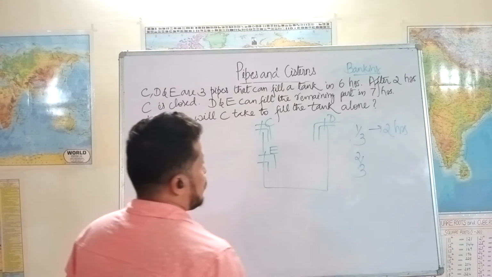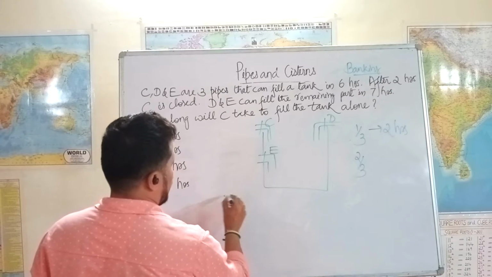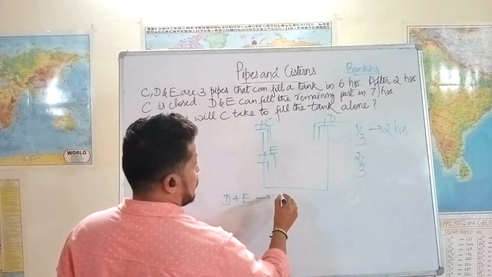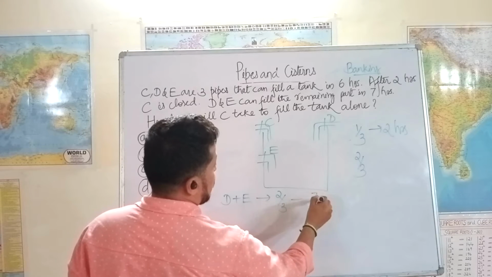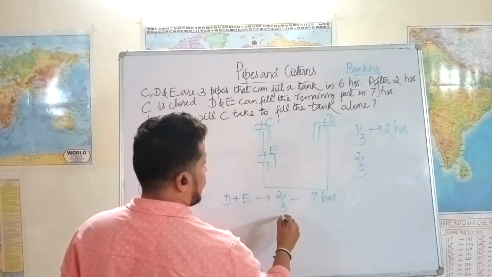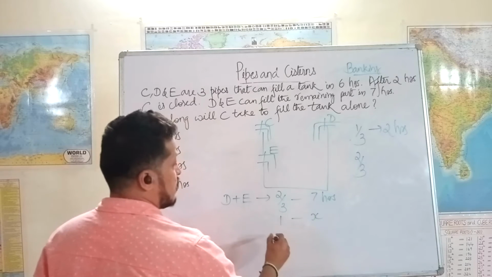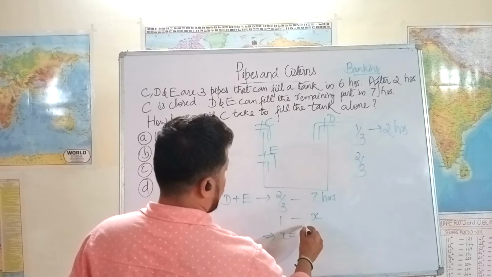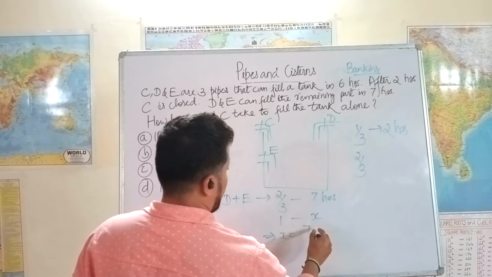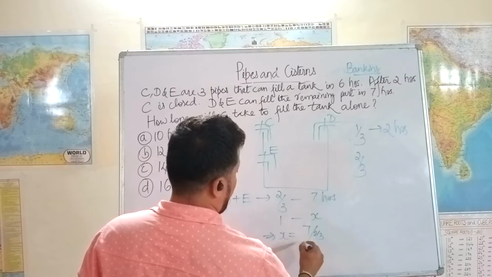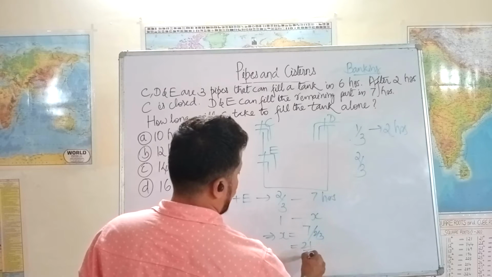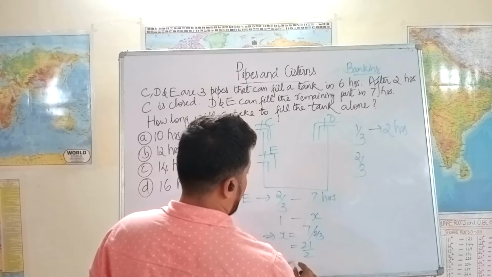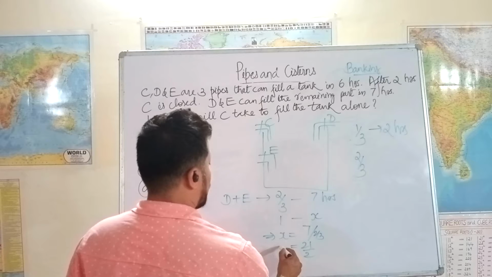So D and E completed 2/3 of the work in 7 hours. That means they can complete the whole work in X hours. Implies X is equal to 7 divided by 2/3, or 21 by 2, which is equal to 10 and a half, or let's keep it as 21 by 2.